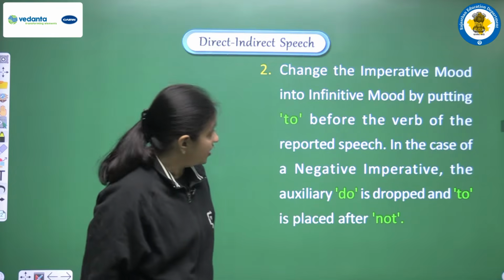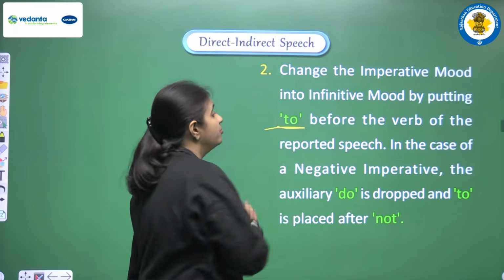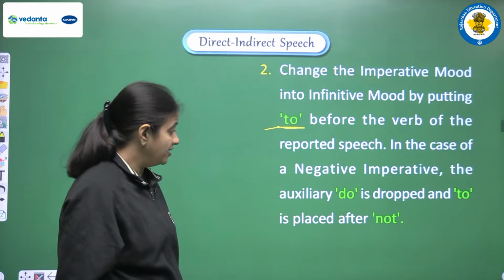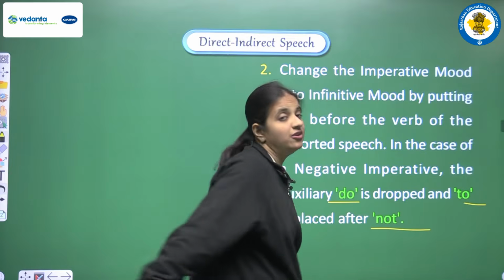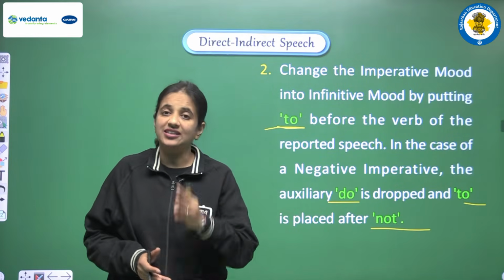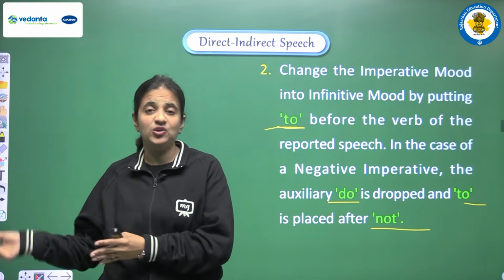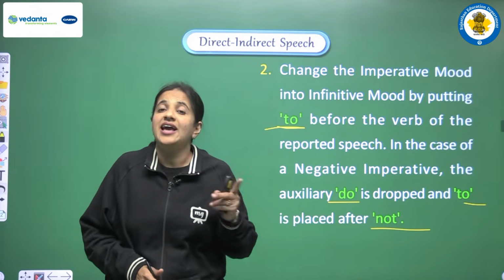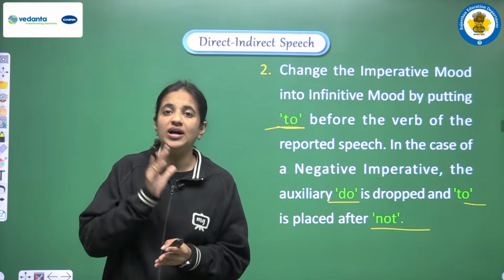So let's see. Change the imperative mood into infinitive mood by putting to before the verb of the reported speech. In the case of a negative imperative, the auxiliary do is dropped and to is placed after not. So now we are talking about the second change. I am sure that this thing is clear to all of you, because we have discussed so many examples in the previous video, that first of all we are doing the first change in the reporting verb, and then the second change occurred when we remove the comma. So then we have to add one conjunction.